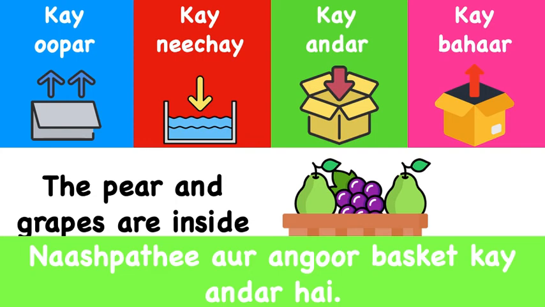So you remember ke andar is inside of, like the picture is showing us with the arrow pointing inside the box. You learned the Hindi words for pear and grapes today. So you can put it all together to say nashpati or angur basket ke andar hain.